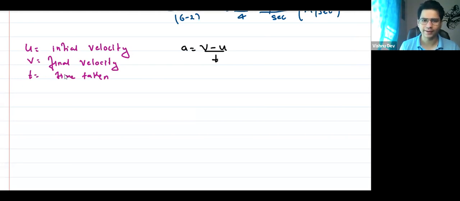Here, time taken is t. Instead of writing t2 minus t1, I just said time taken, which is delta t. Or you can just write it like this also, (v minus u) by (t2 minus t1). But since t2 minus t1 will give you a time, I'll just write it as t. Clear? Very good. Anyone have any doubt?